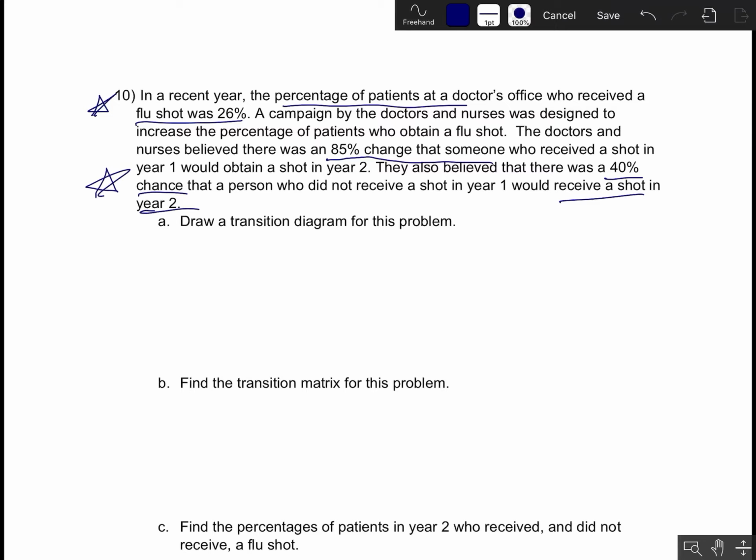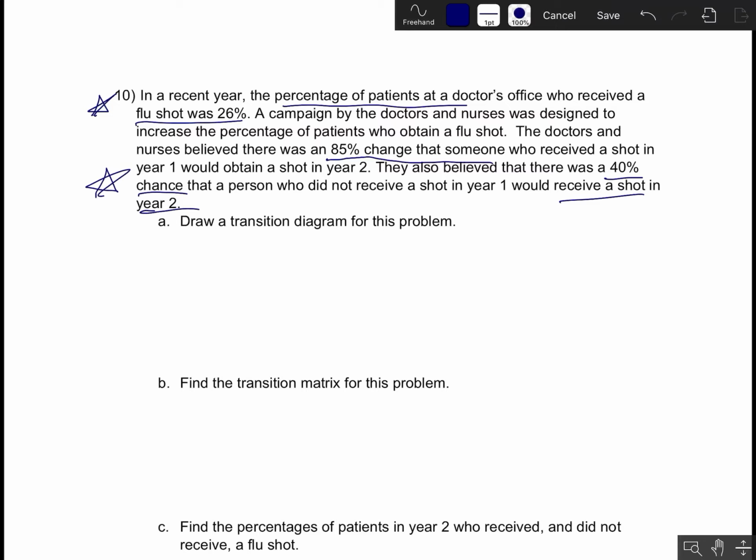That sentence is not going to help us with the transition diagram, because the transition diagram or the transition matrix is supposed to be describing the probability of transitioning from a state at one time to another state at a different time. That's not what this first sentence is doing. This first sentence is telling us state information. So it's telling us the state at time 1. It says at time 1, or in this particular year, the percentage who received a flu shot was 26%. So that information will go to build our state vector.